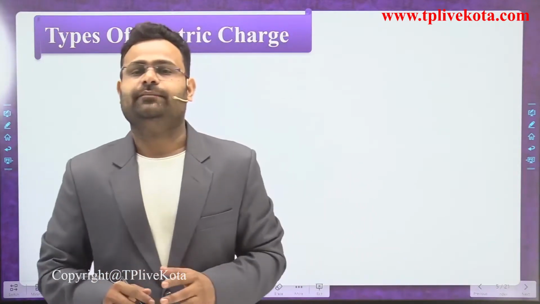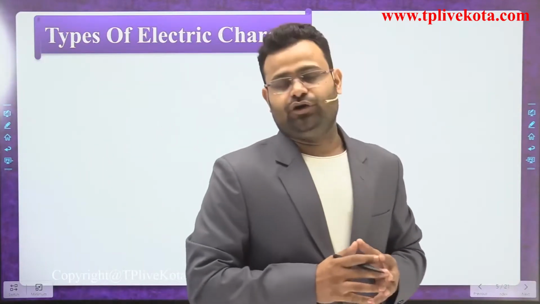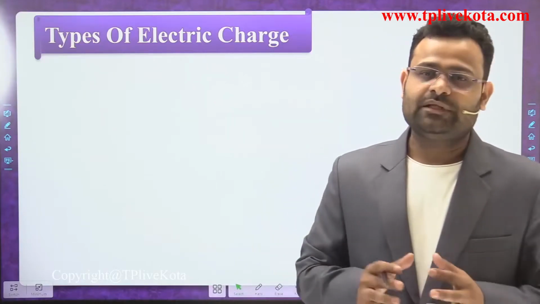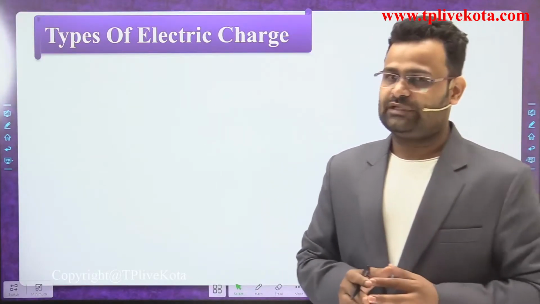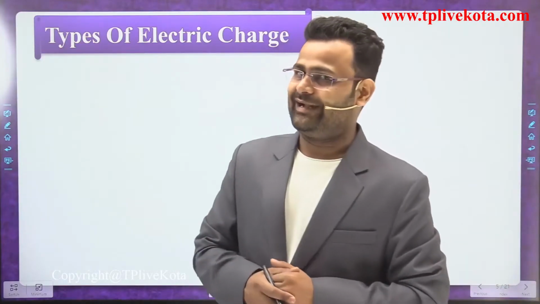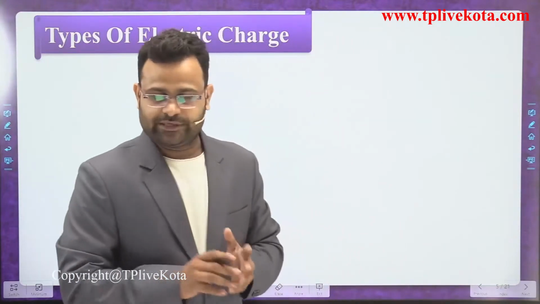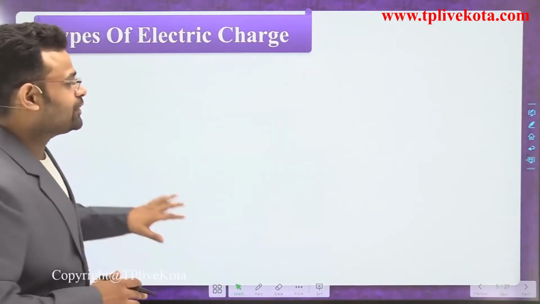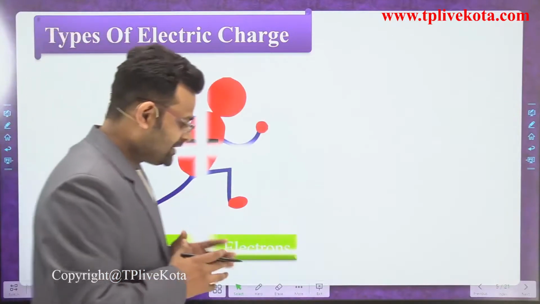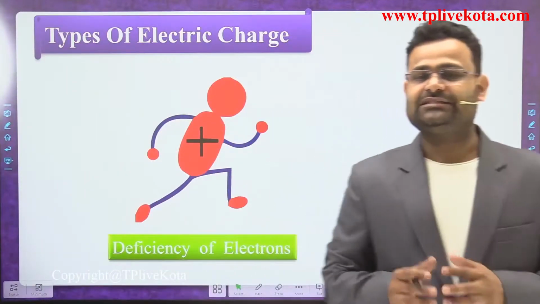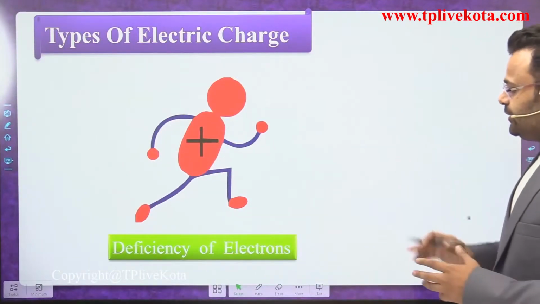Okay, now we move to the next point, that is the types of electric charge. According to our structure of atom, we have two types of charge. One is positive and one is negative charge, dear students. So we can say there are two types of charges. First one is positive charge and second one is negative charge.